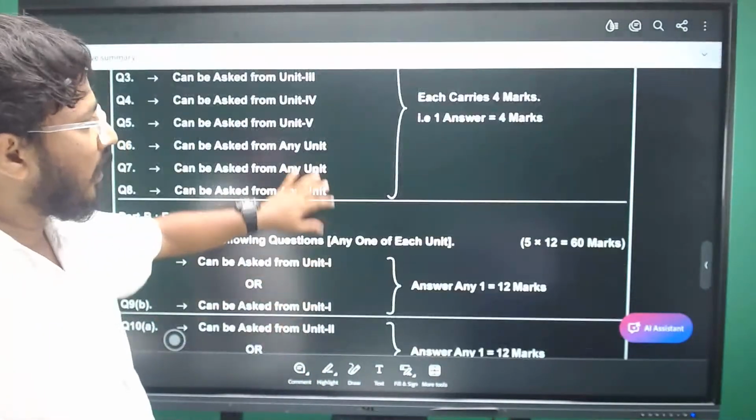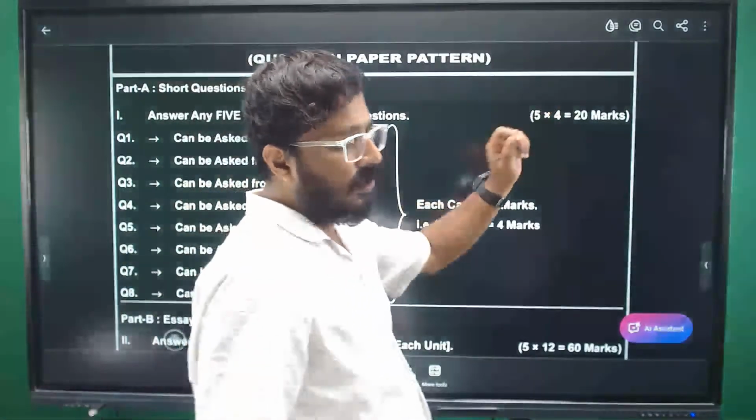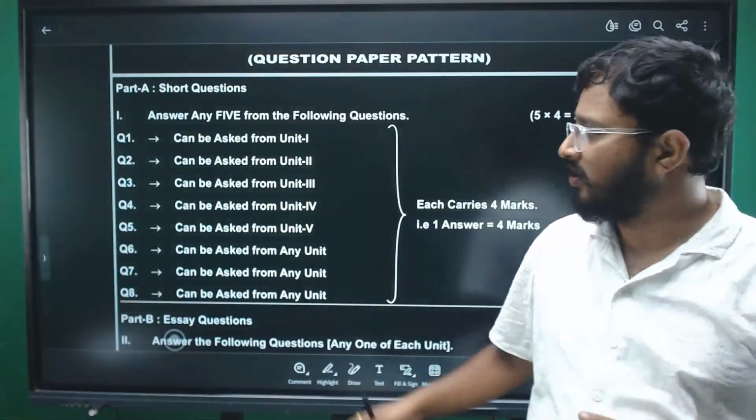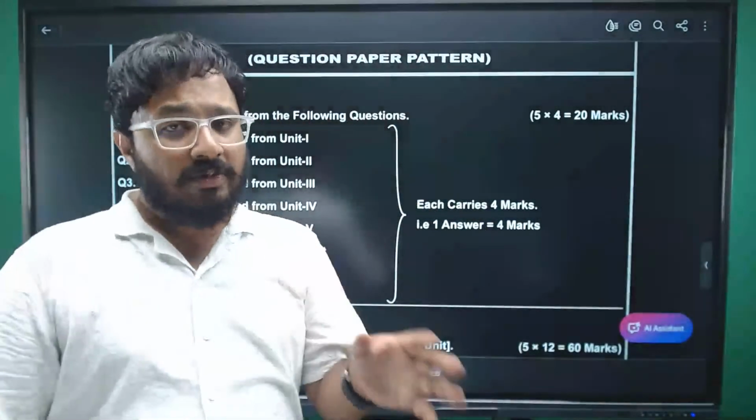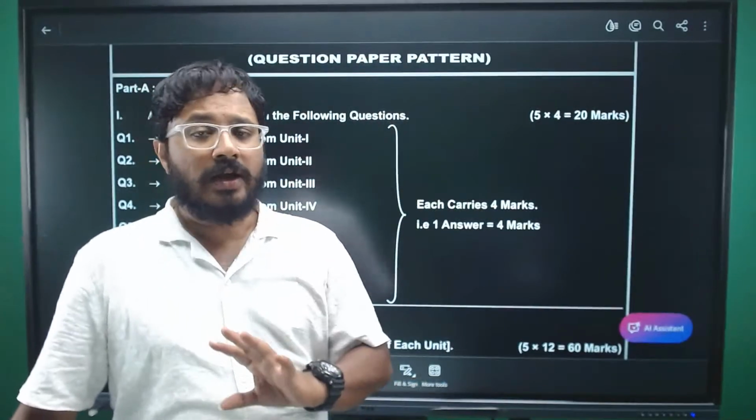Okay. Part A lo undevani 4 marks. Okay, you need to attempt any 5 questions out of the 8 questions, and each question carries 4 marks. It can be theory, it can be short problems. Okay, anything can be asked.